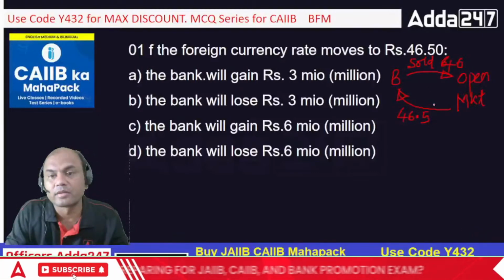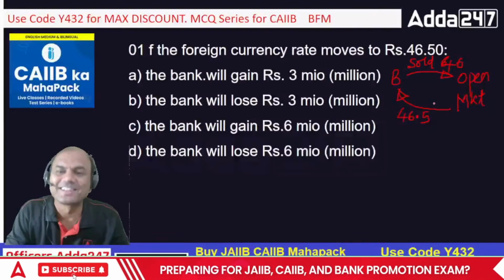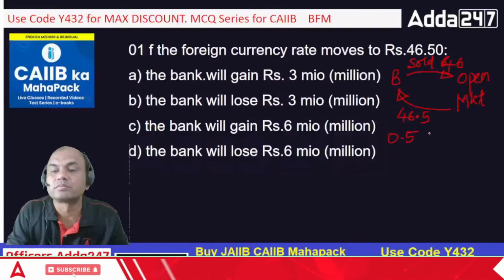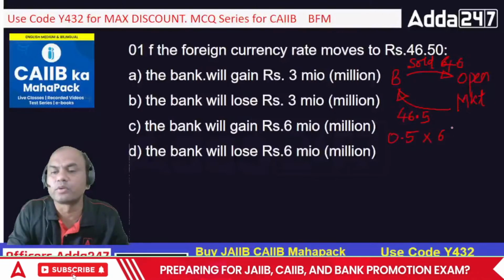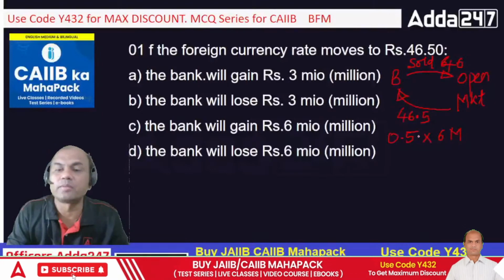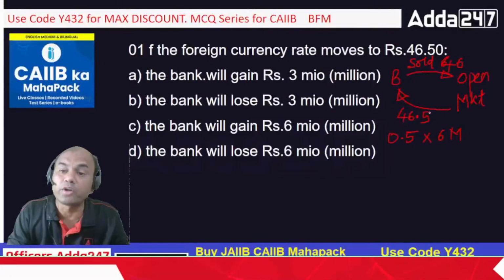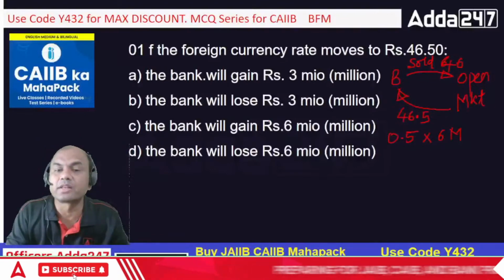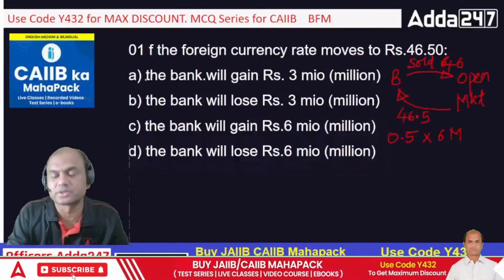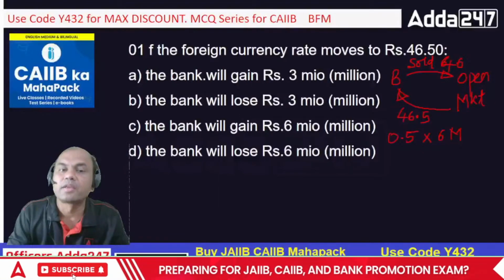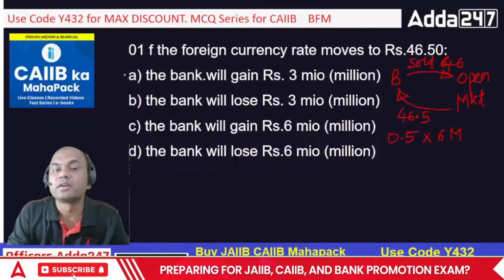So what is it? Foolishness, isn't it? So how much will be the loss? 0.5 into 6 million. Only 6 million, right? So 0.5 into 6 million. So what will be the loss over here? 0.5 here. 6 million they have bought, and the bank will gain or lose. Firstly type this gain or lose in the comment section. The bank will gain or the bank will lose. So the bank will definitely lose.